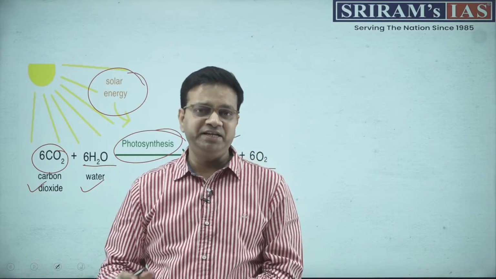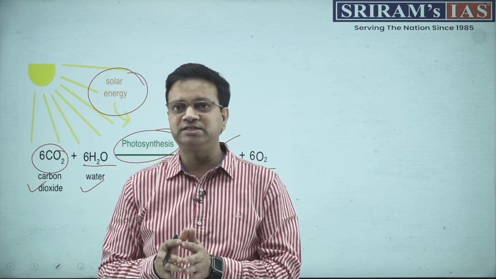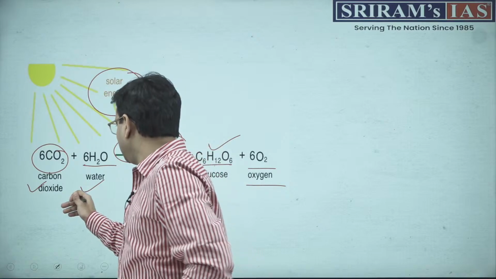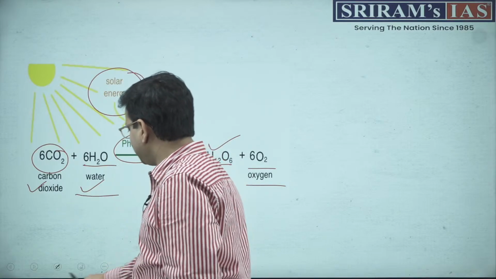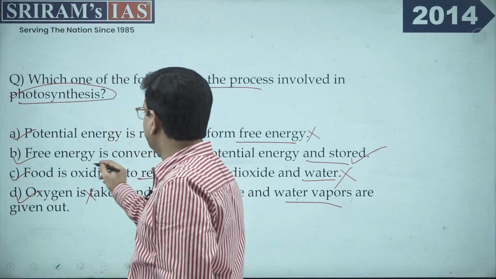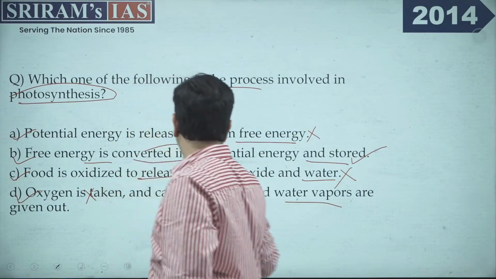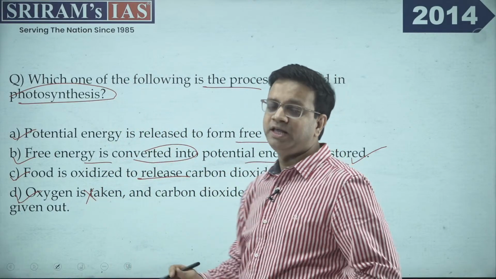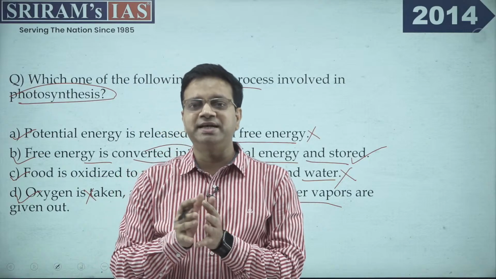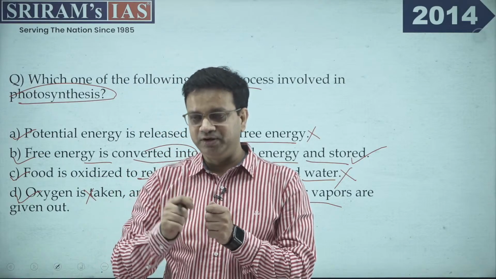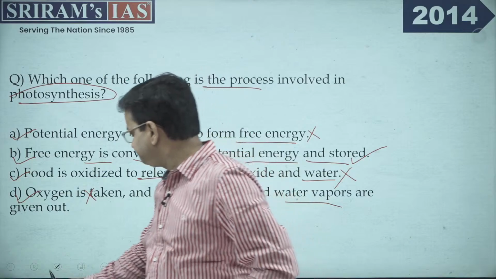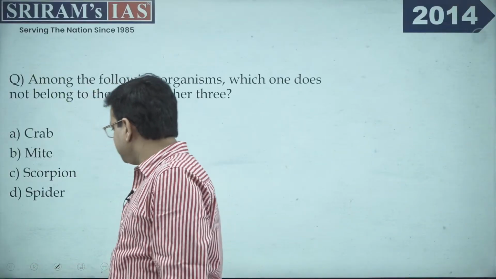Now this is again very generic. There might be some question asking about the formula as well. But what is important to understand is that photosynthesis is a process where free energy is converted into potential energy and it is stored, and the plant uses this energy for further development. Now moving ahead with the other question.